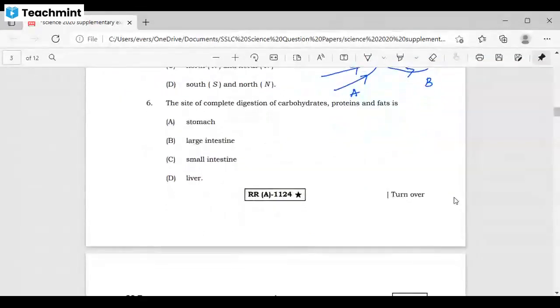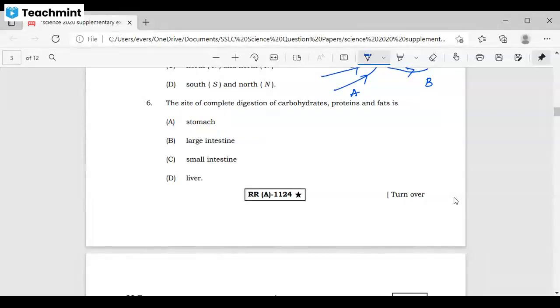Next question. The site of complete digestion of carbohydrates, proteins and fats, where does it take place? Small intestine. Are you sure? Where will complete digestion happen? In the stomach, right? Whatever food we eat, in the stomach only, no? No, sir. Small intestine, sir.